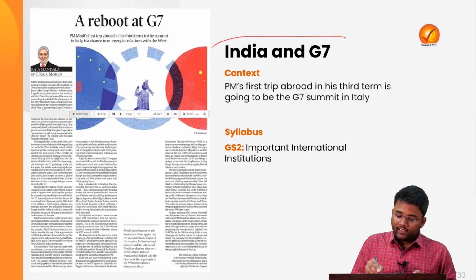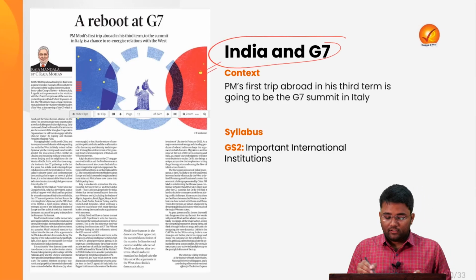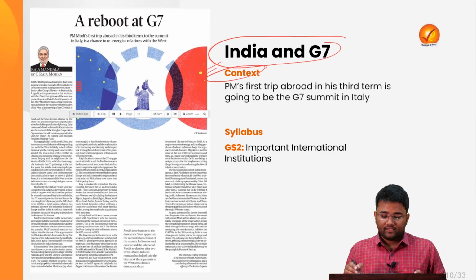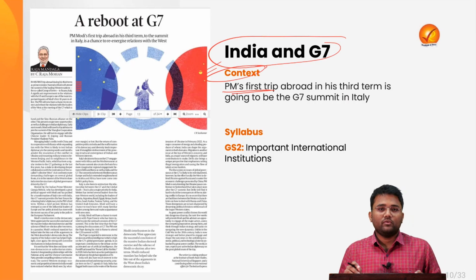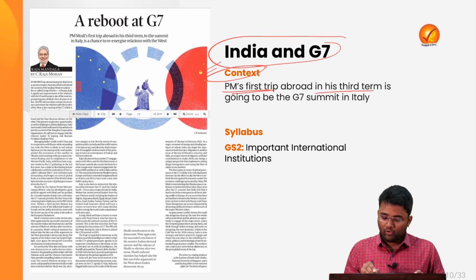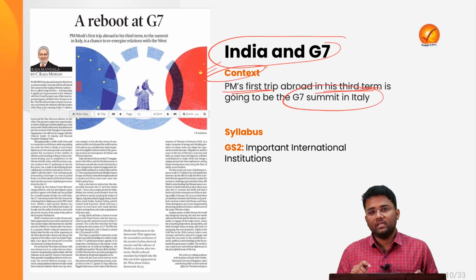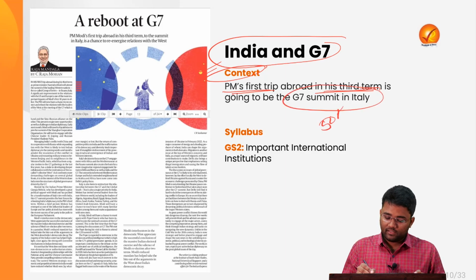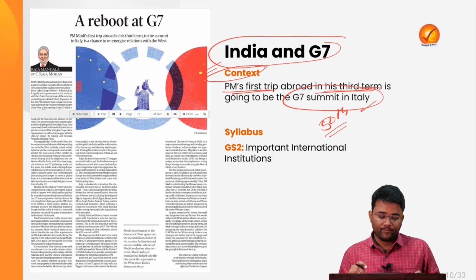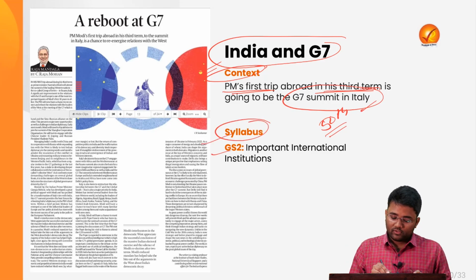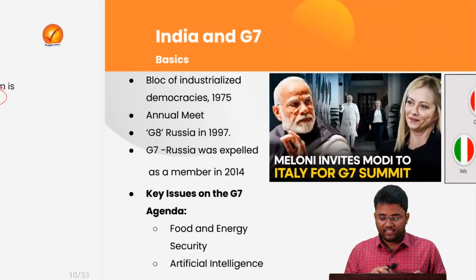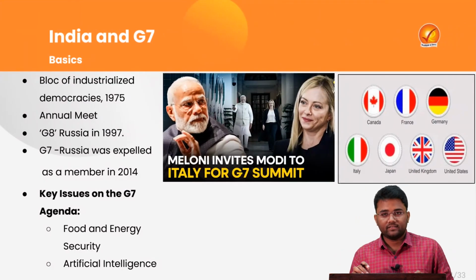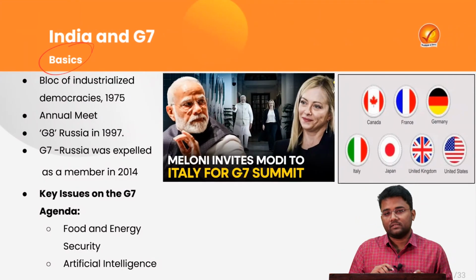So our second topic is India and G7. The context of this particular topic is that the Prime Minister of India is going on his first trip abroad in his third term, and that is he is going to attend the G7 summit, the 50th G7 summit that is going to happen in Italy. This particular topic pertains to the syllabus of your GS paper 2, important international institutions. Let's try to understand some basics first.